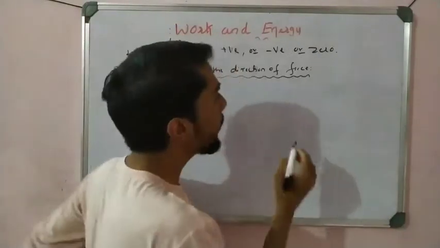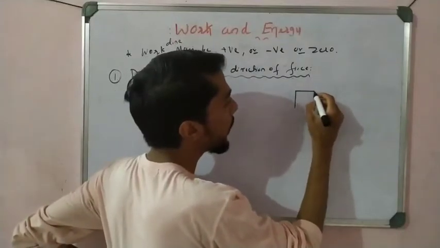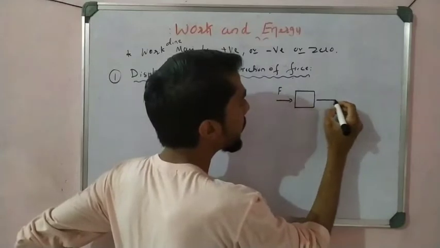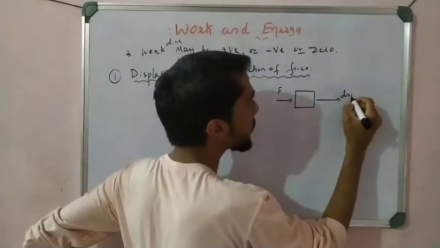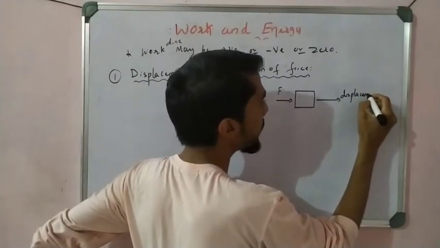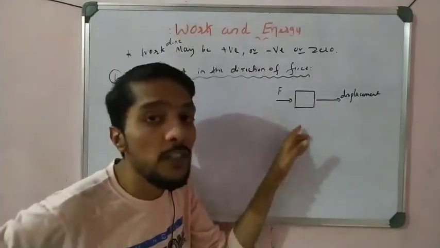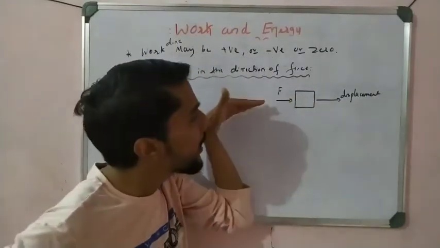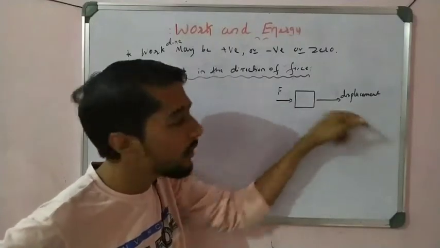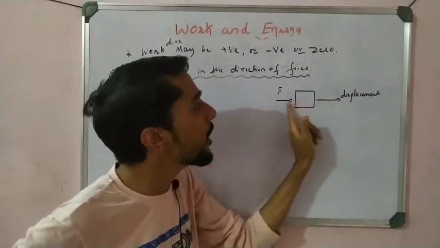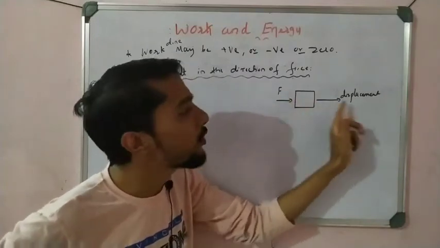See here, for example, I take a block again. I apply force here. So what happened? The object gets displaced. So see here, the direction of force and the direction of displacement are the same. The displacement direction is this direction, force is this direction, and the displacement is also in this direction. Both have the same direction.